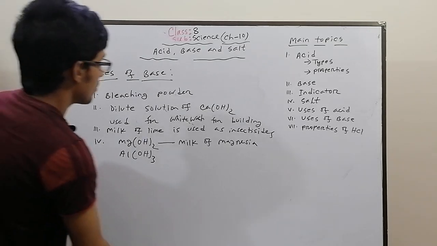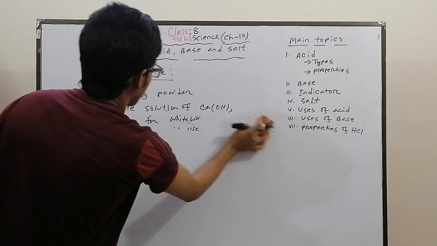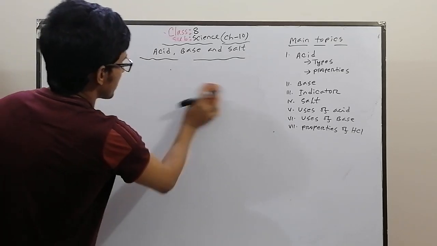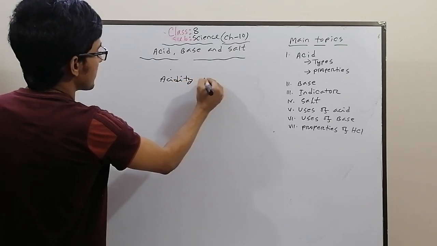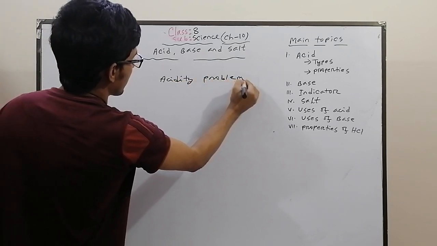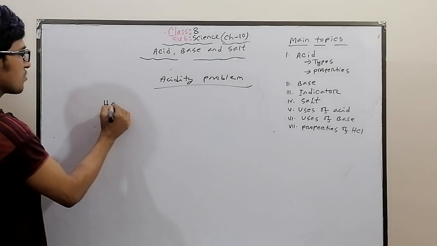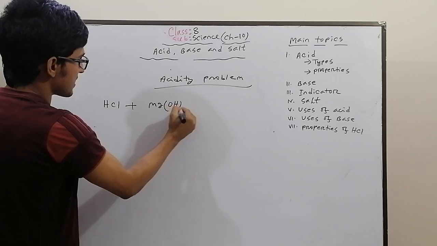So how does an antacid help in the acidity problem? We know that our stomach contains hydrochloric acid. So hydrochloric acid plus antacid medicine.